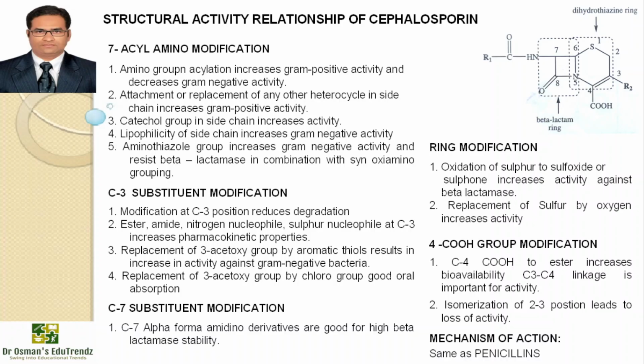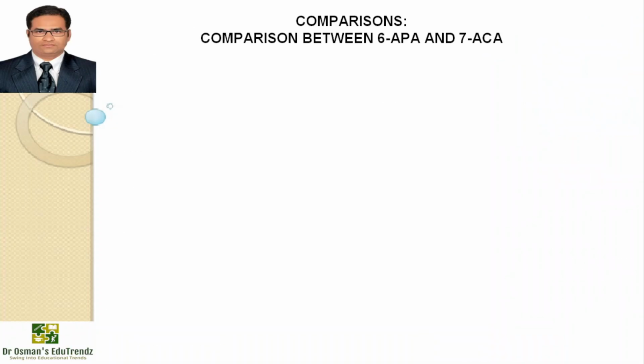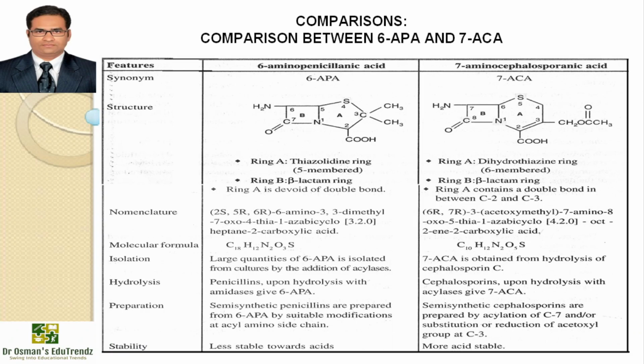Mechanism of action will be same as that of penicillins. Now let us talk about the comparison of 6-aminopenicillanic acid and 7-aminocephalosporanic acid. I hope you remember both, because these are the basic nuclei for penicillins and cephalosporins. So you can see on the screen, we have categorized them, we are differentiating them, we are comparing them. This is most important, as from examination point of view, you may definitely get a question from this.